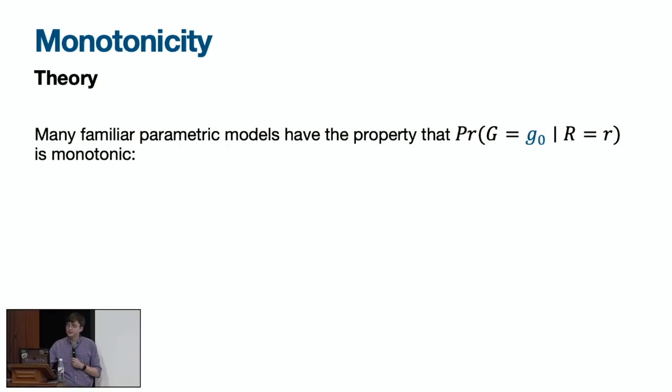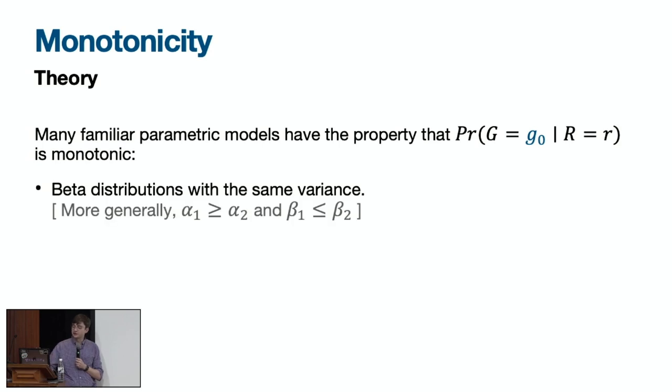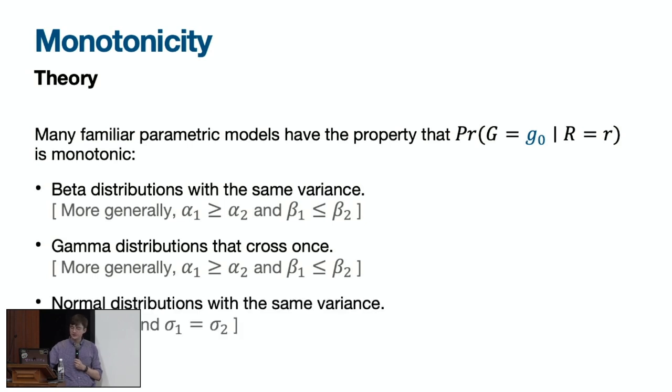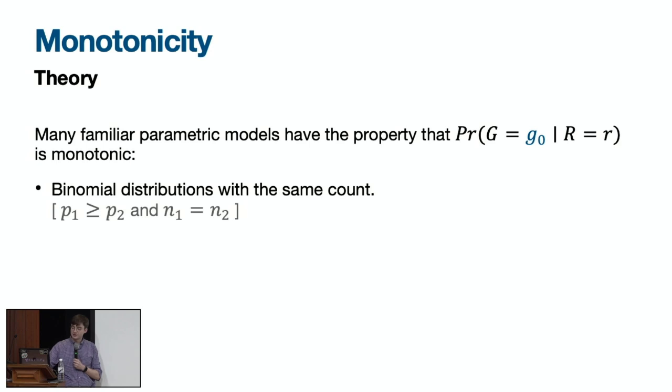Okay, so one nice thing is that many familiar parametric models used to model these kinds of risk distributions satisfy the monotonicity property. I'm just going to go through them super quickly. Beta distributions with the same variance or that cross once, gamma distributions, normal distributions with the same variance, binomial distributions with the same count.